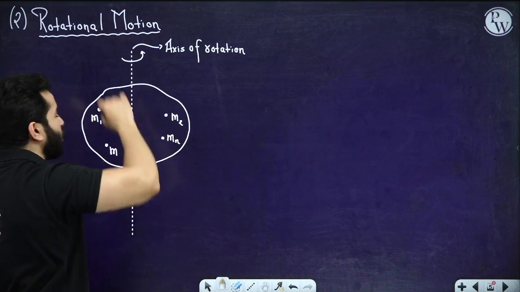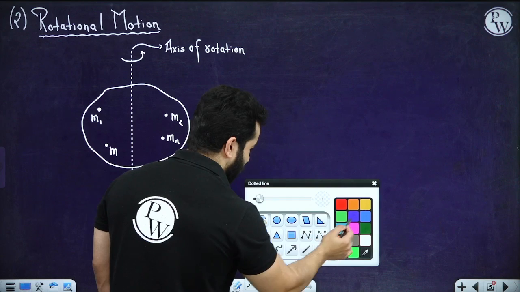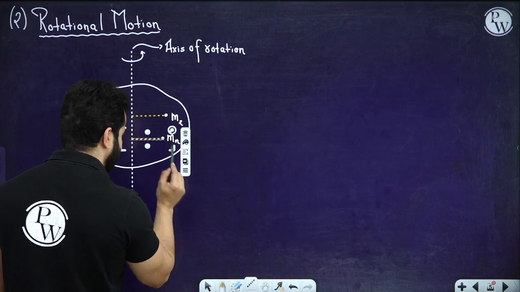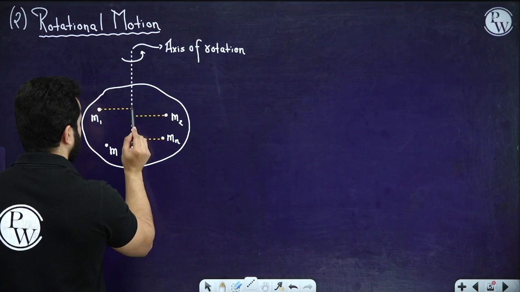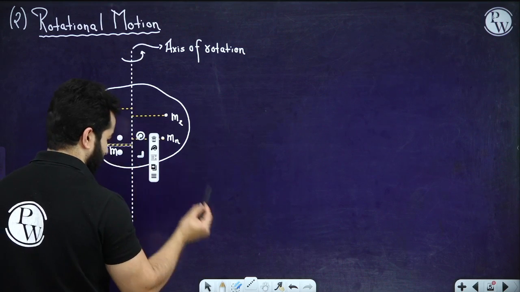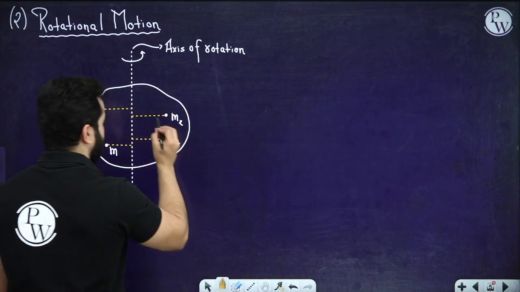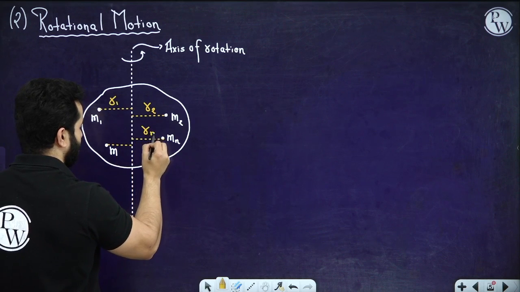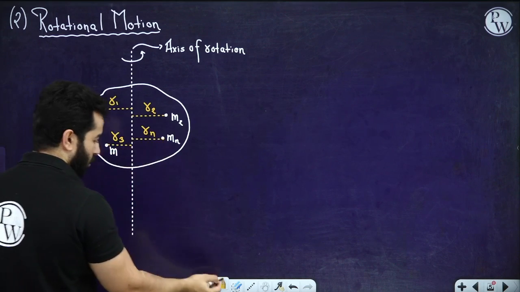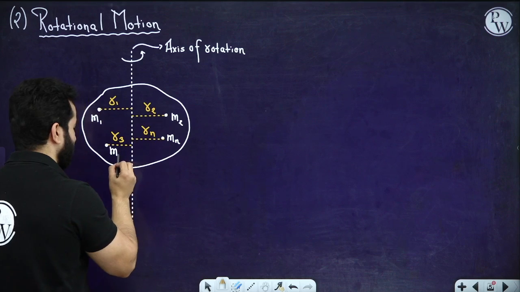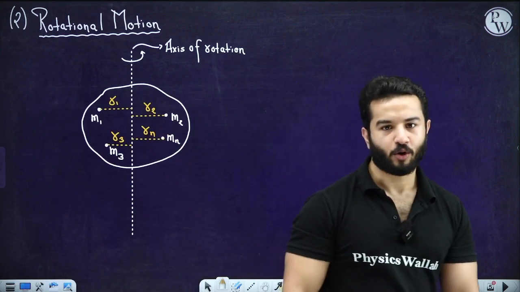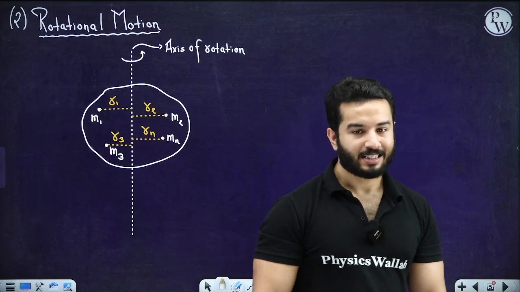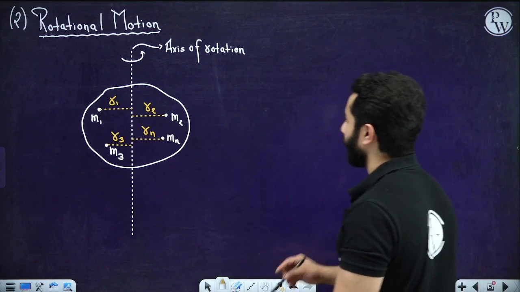So rotational motion is that motion in which the perpendicular distances of these particles from an axis are going to remain the same. It's going to remain constant. So let's say this is R2, this is R1, this is Rn, right? This is R3. So this distance will remain constant in rotational motion, right? This is the definition for the second type of motion, and this is known as the axis of rotation.